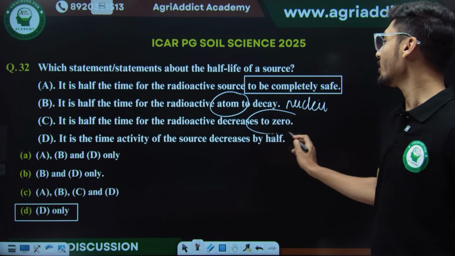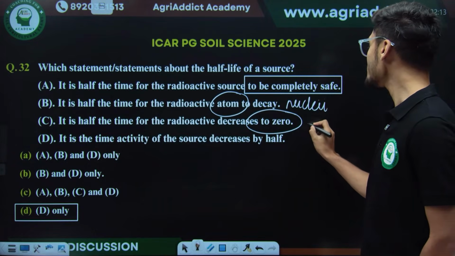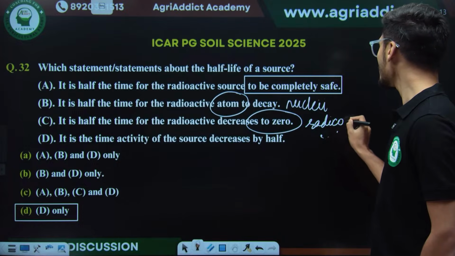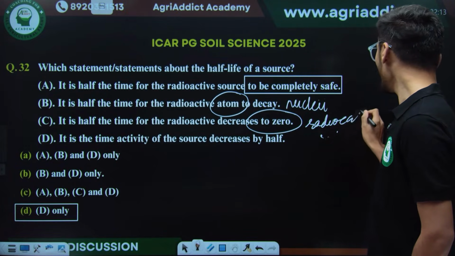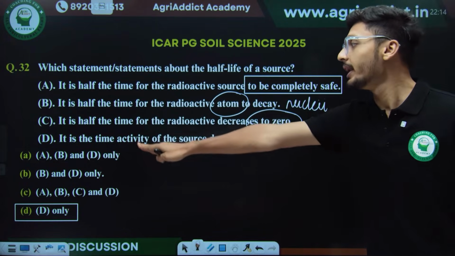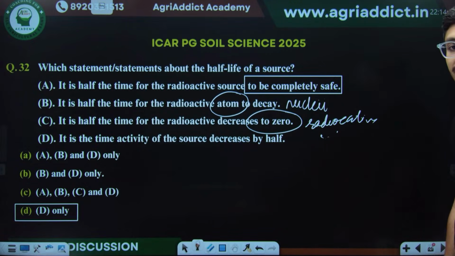Is it possible for any radioactive element to become zero? It is not practically possible, as any radioactive element is continuously going through reduction or breakdown activities. So these three statements are incorrect. Only D, it is the time of activity of the source which decreases by half, is the correct answer for this question.